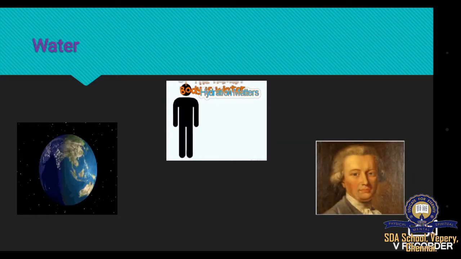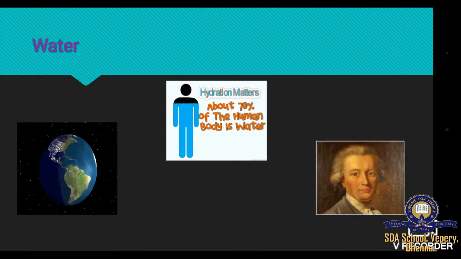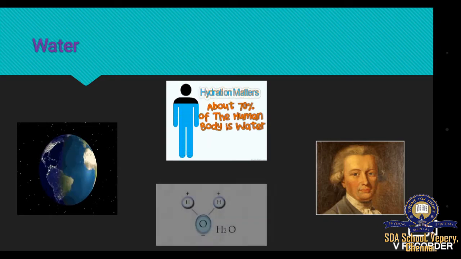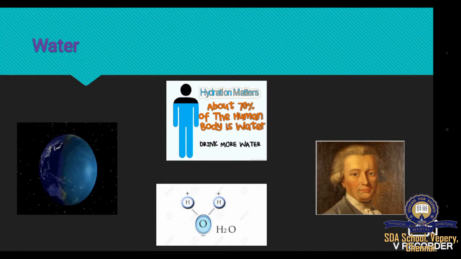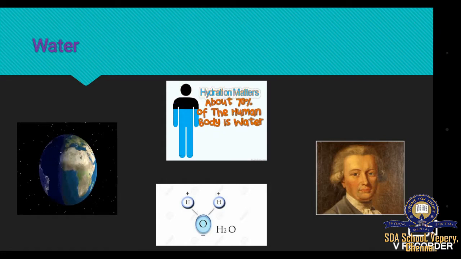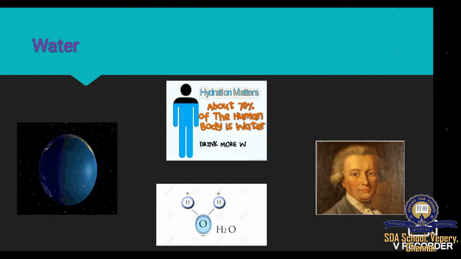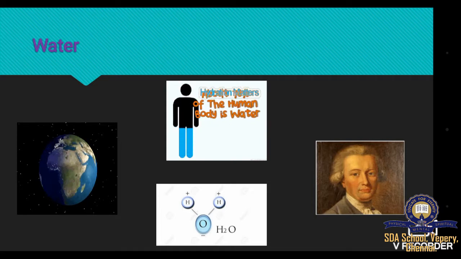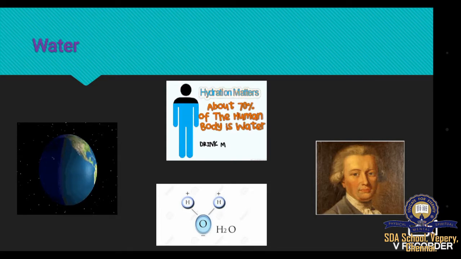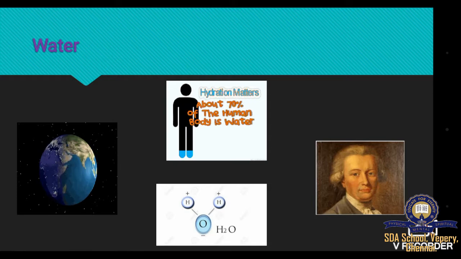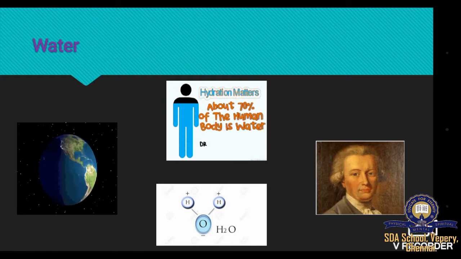Henry Cavendish first proposed that we can form water by 2 volumes of hydrogen and 1 volume of oxygen. Water has the chemical formula H2O. In water, the 2 hydrogen atoms are bonded to 1 oxygen atom.